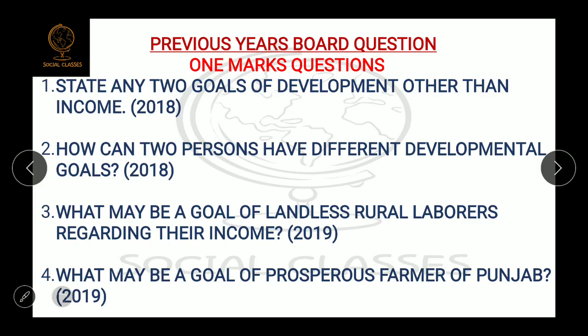Here are some questions which have been asked in the previous year board exams. I have given the question and in the bracket the year in which it was asked. Like this all are the 1 mark questions. You can read the questions. Like state any two goals of development other than income. How can two persons have different development goals? This you can tell by giving example.